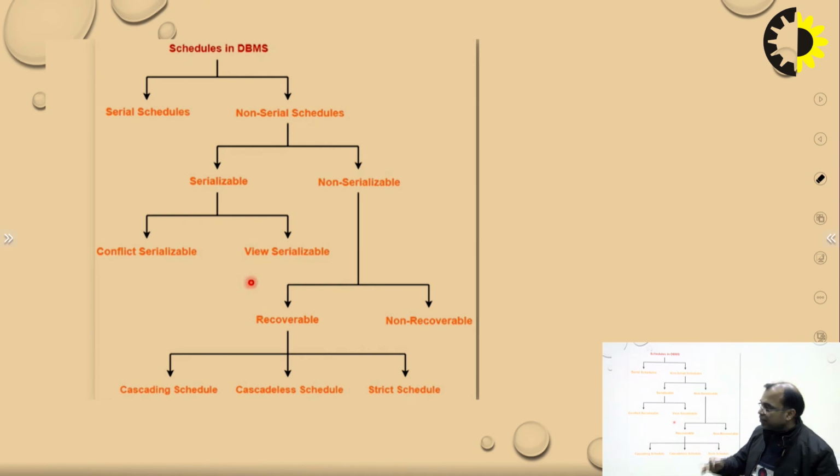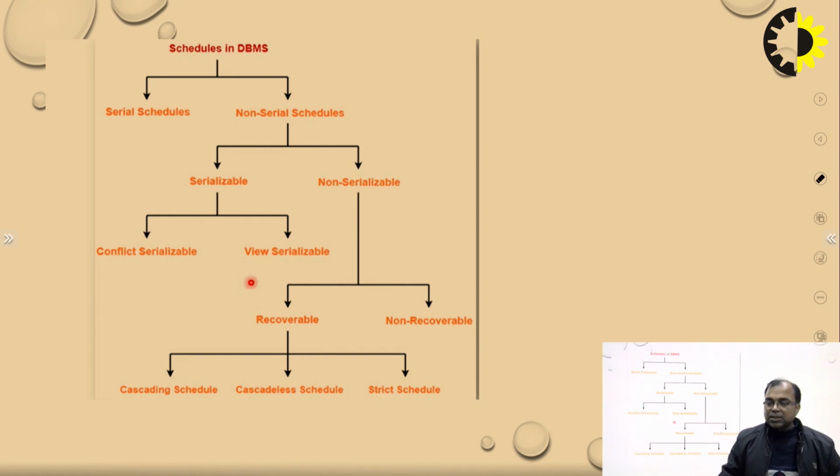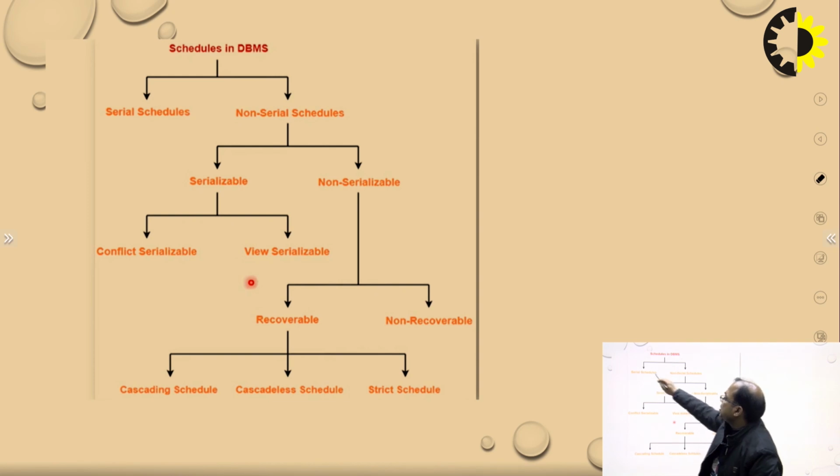In serial there is no further division. Serial means serial, nothing else. Non-serial schedule is further divided into two types: one is serializable and the other is non-serializable. Serializable schedule means the schedule is in a serial manner, and non-serializable means it is not in serial. We will discuss it further, but for now we have only the flow chart of how schedules are divided: serial schedules and non-serial schedules, with no division of serial schedules.